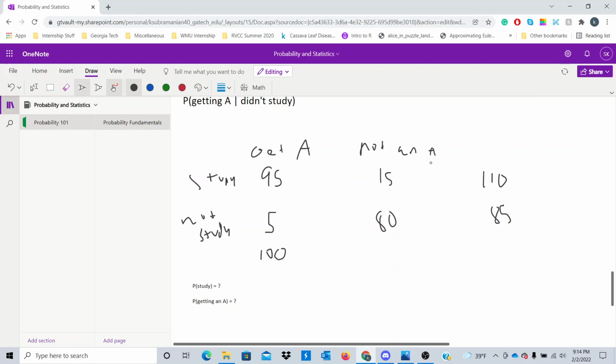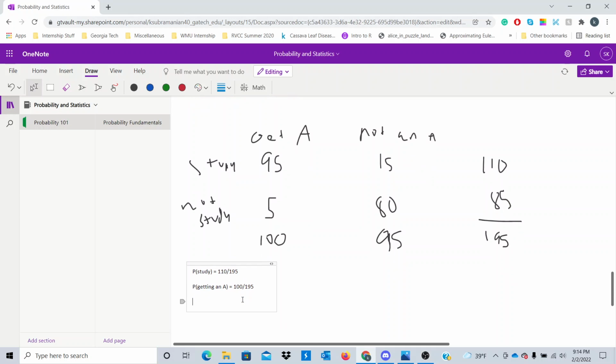And likewise, for the number of students overall who did not get an A, there are 95 such students. So when we take the total, we see that there are 195 students in our data set, based on my sample. So to find the probability that a student did study for the exam, that will be 110 out of 195. We just look at the totals: 110 students studied out of 195 students. And likewise, the probability of getting an A would be 100 out of 195.